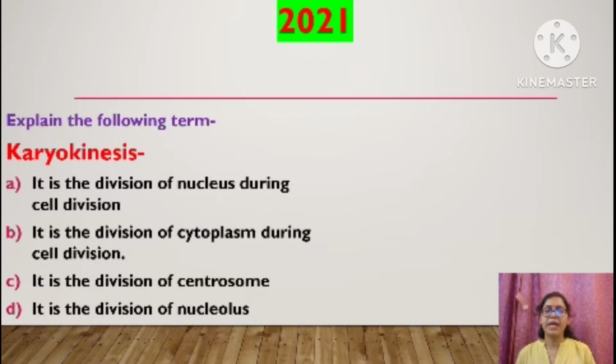Okay, explain the following term. Karyokinesis. Just now we have studied what is karyokinesis. It is the division of nucleus during cell division. Whenever a cell will enter the division phase, first the nucleus of the cell will divide. And all those changes which divide the nucleus of the parent cell into two come under karyokinesis. So karyokinesis is division of nucleus during cell division. Correct?